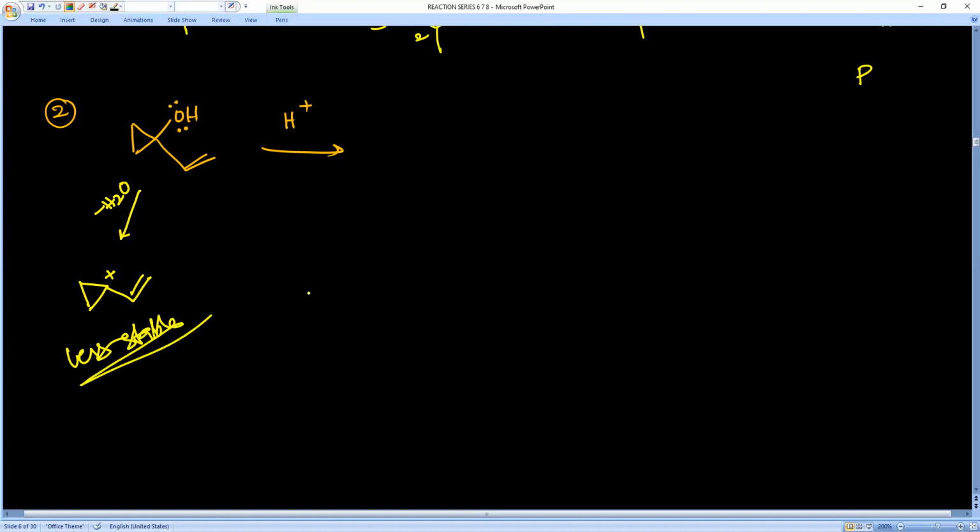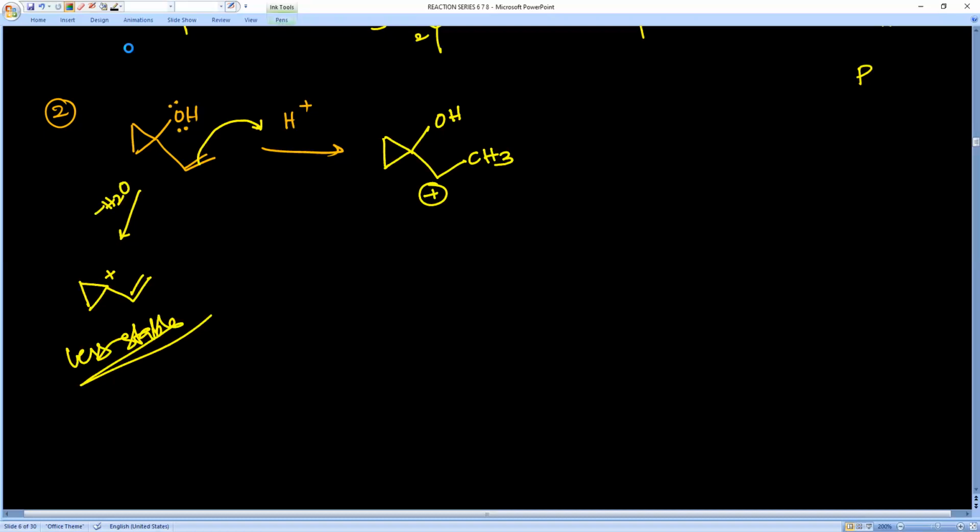Why is it less stable? Let me explain in this way. If this pi bond donates electron to H plus, it is CH2, by taking H plus converts into CH3 and this carbon gets positive charge.